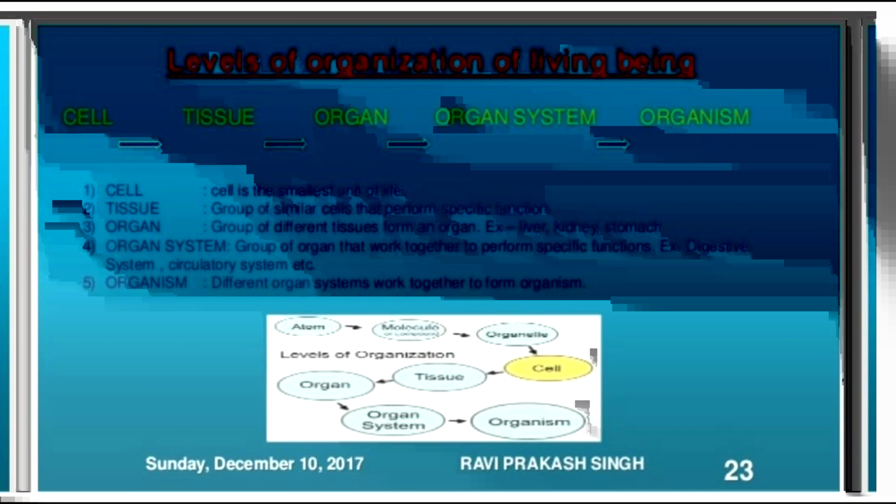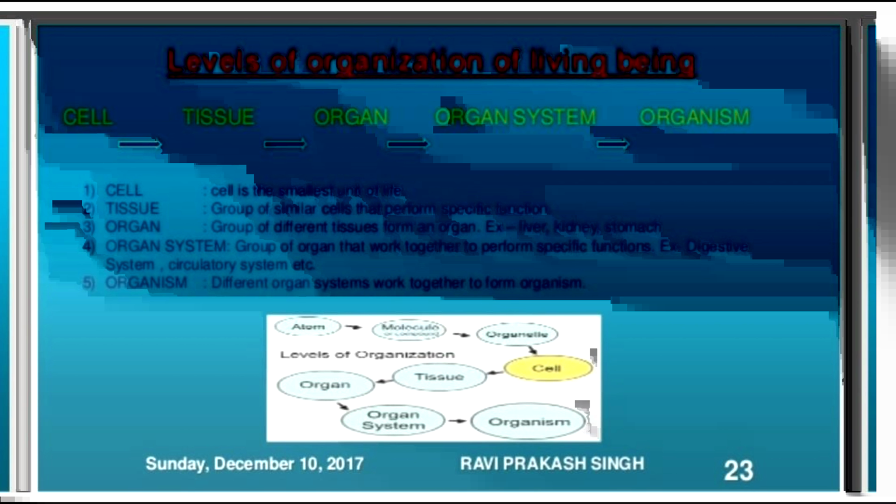What is tissue? Tissue is a group of similar cells that perform a special function. What are organs? Many groups of different tissues form an organ, like liver, kidney, stomach. All these are our organs. An organ system is a group of organs that work together to perform a specific function.